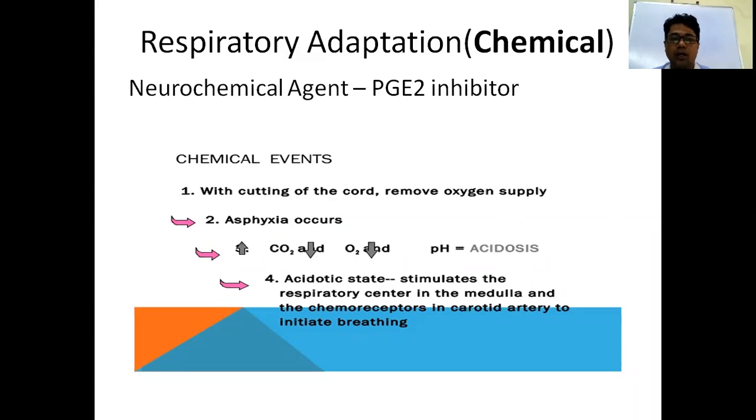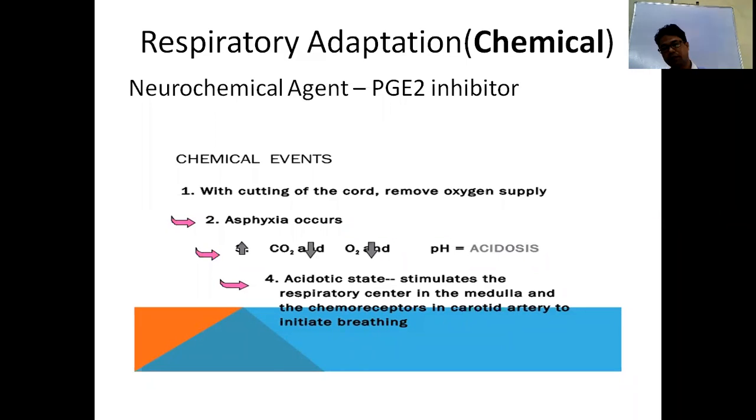Other things are some neurochemical agents like prostaglandin. Prostaglandin is a respiratory inhibitor. When there is respiratory distress, we give prostaglandin inhibitors, like indomethacin, to initiate breathing.